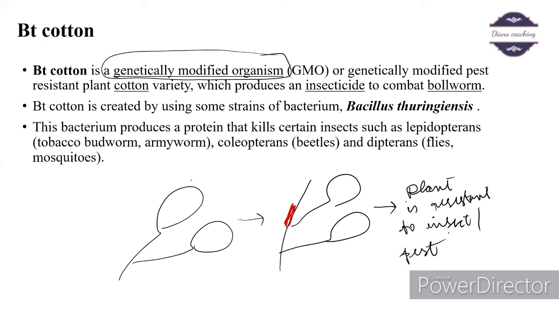So Bt cotton is a genetically modified organism, a pest-resistant cotton plant variety which produces an insecticide to combat bollworm, to kill bollworm.